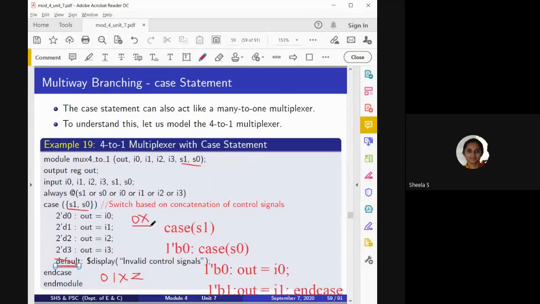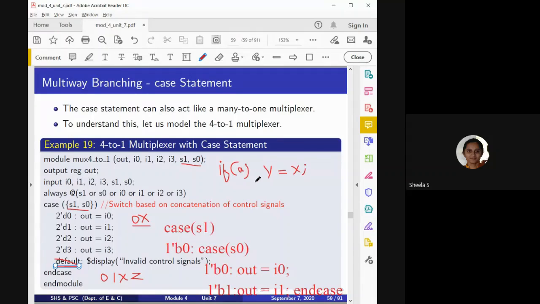So that is why, if I use a default statement, it will come to know what it has to do. It indicates that I have addressed all sorts of input conditions, not only in the case statement, even in the if statement also. If I mention only the true condition, like if A, meaning if the value of A is greater than 0, then it will be true. In that case, I mention Y is equal to X. So whenever A is true, the value of X will be copied to Y.